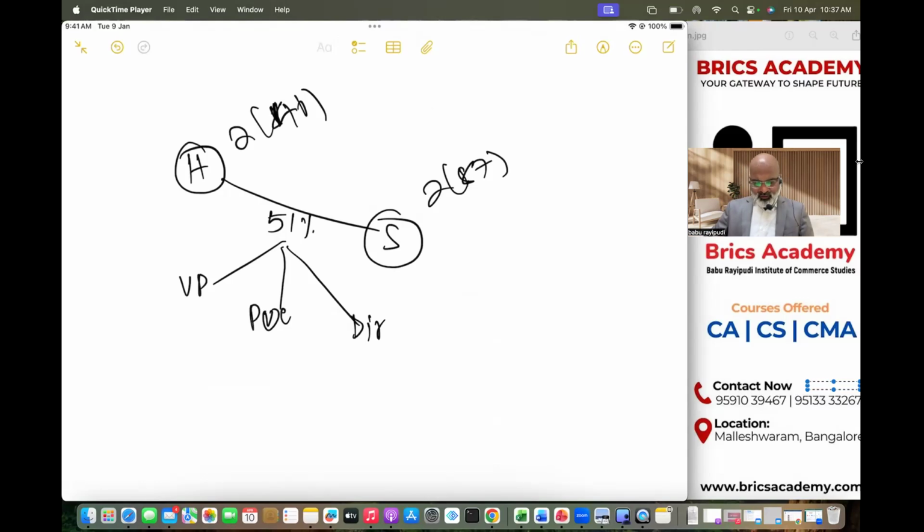So that means common sense you apply. It is the holding company which has capital in subsidiary company that is more than 50%. That is at least 51%. I repeat, it is a holding company which has capital in subsidiary company. So common sense you apply.